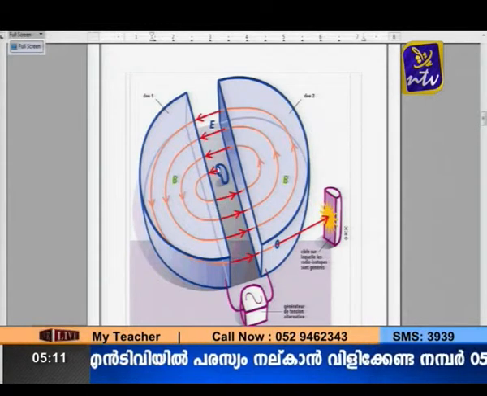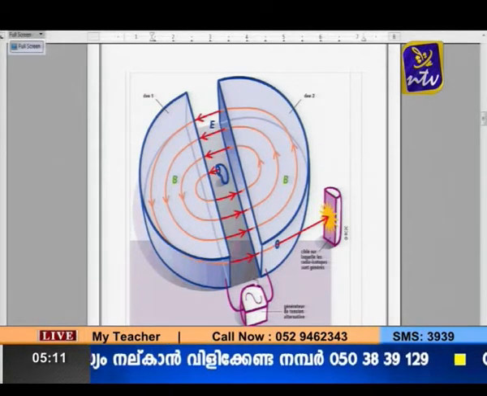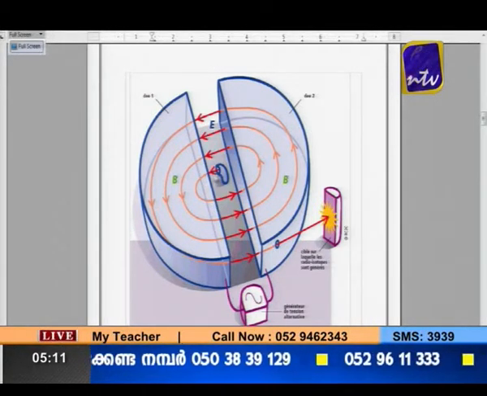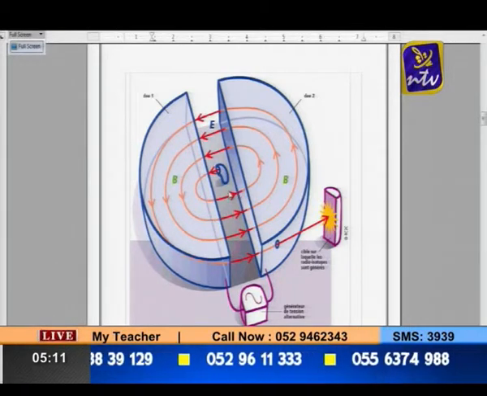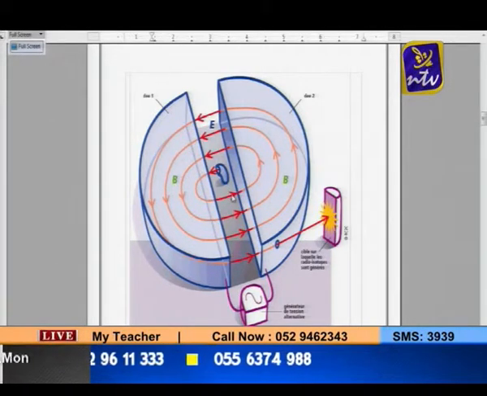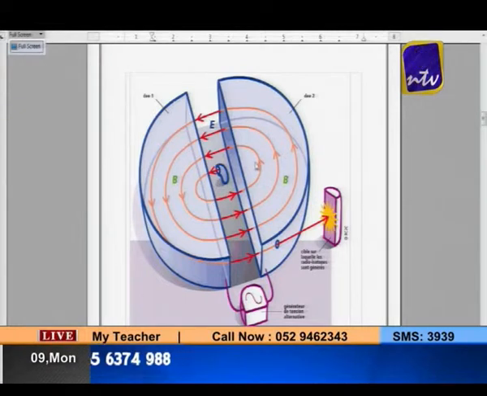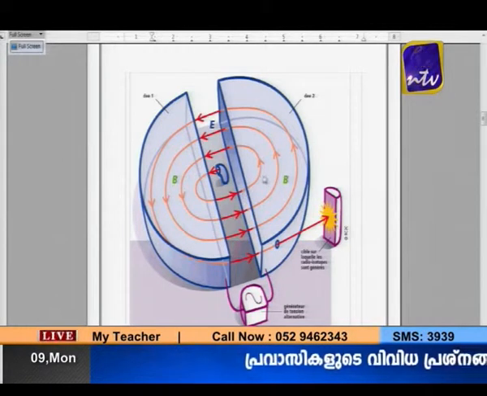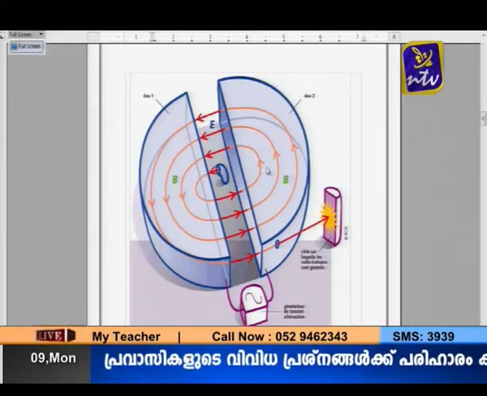The frequency of the oscillations of the oscillator should be adjusted in such a way that by the time it comes out of the D, the polarities should be reversed. So what does it mean? This D becomes negative now, and the other D becomes positive. So it will be quickly attracted towards this one. But it is increasing its velocity, so it is gaining a larger radius path, so again it comes out.